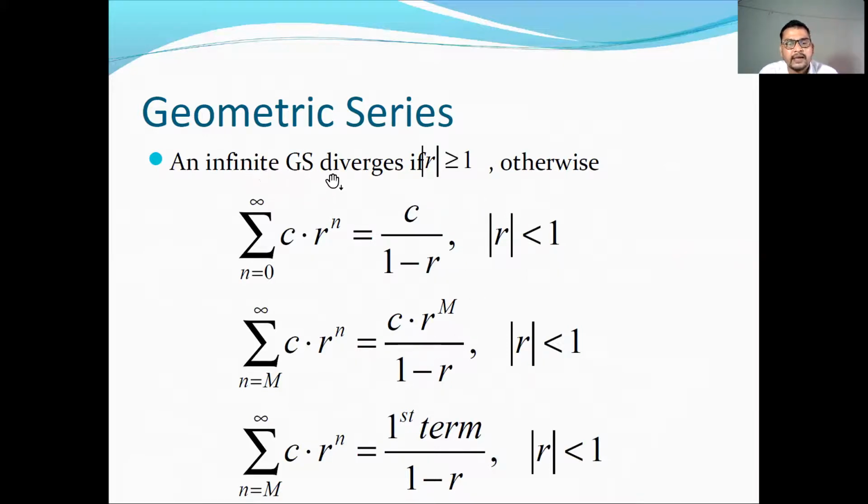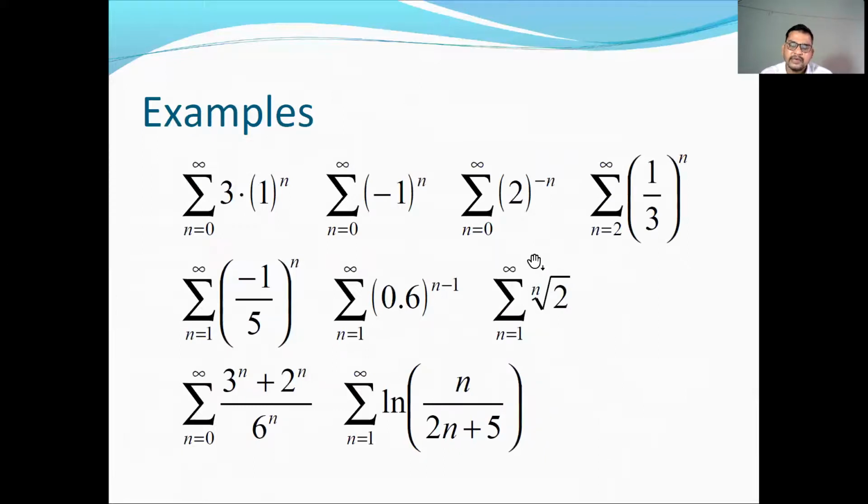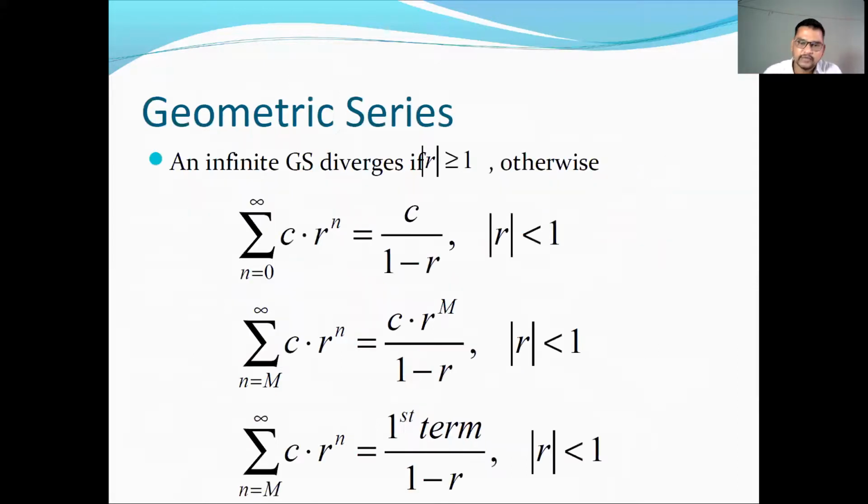An infinite geometric series is divergent if mod r is greater than or equal to 1. Otherwise, the sum is c upon 1 minus r if mod r is less than 1, where c is the first term. Now these are some examples of the geometric series. Each of them can be solved with the help of this formula.